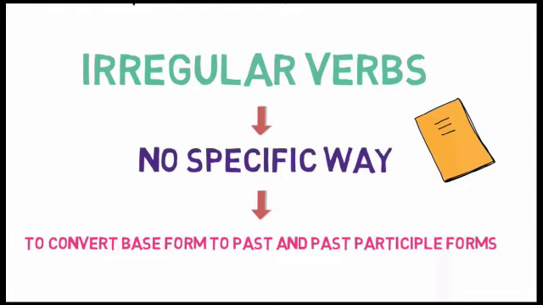So, as you can understand from these examples, for irregular verbs there is no specific way to convert base form to past and past participle form. So, we have to learn all these. Okay.